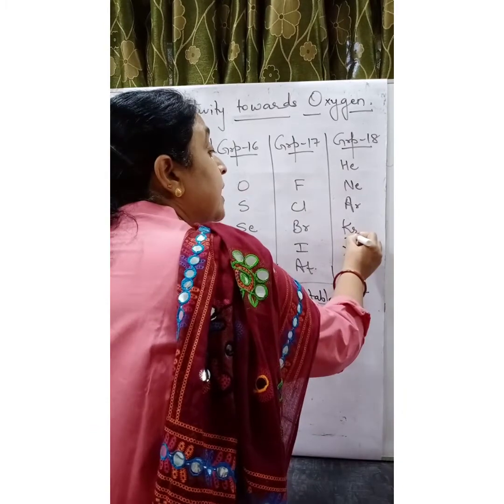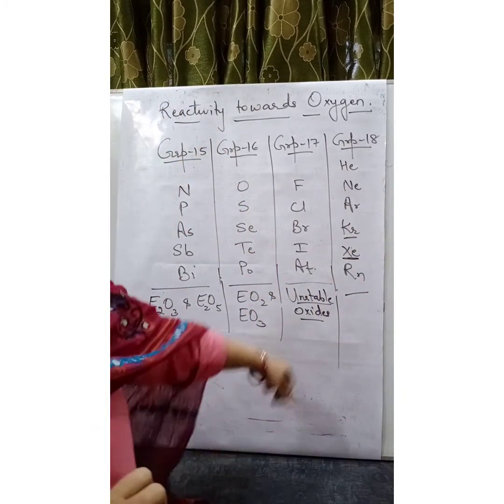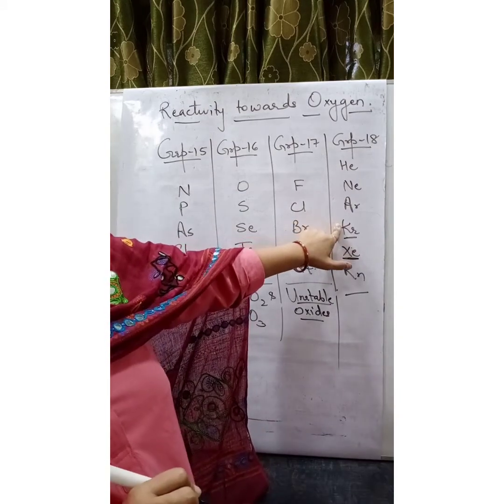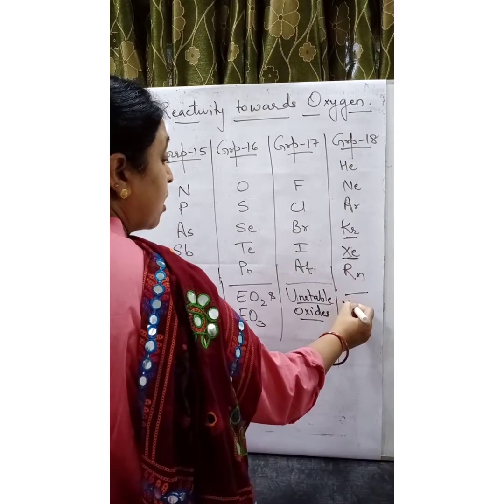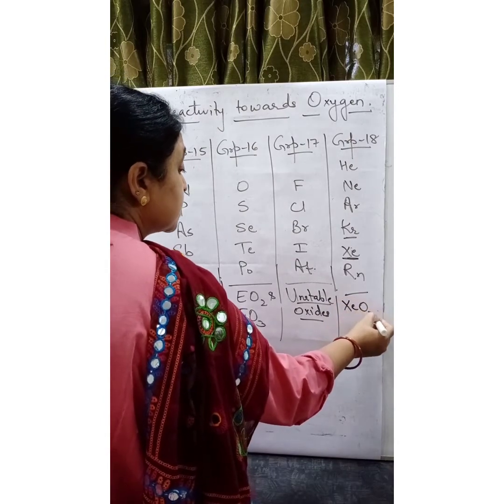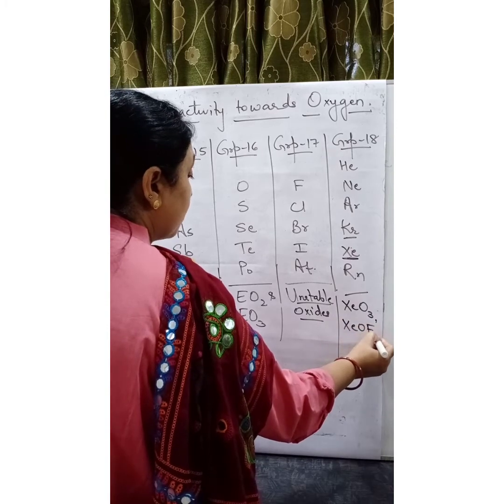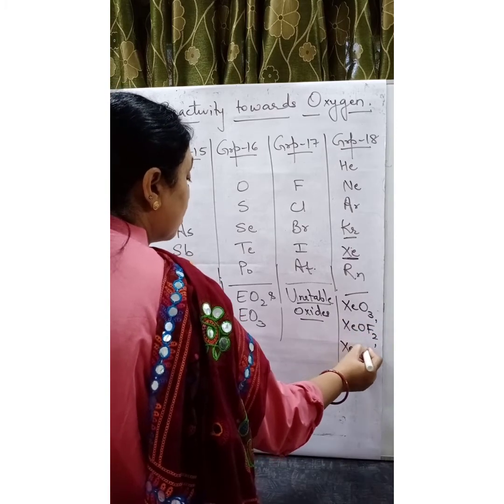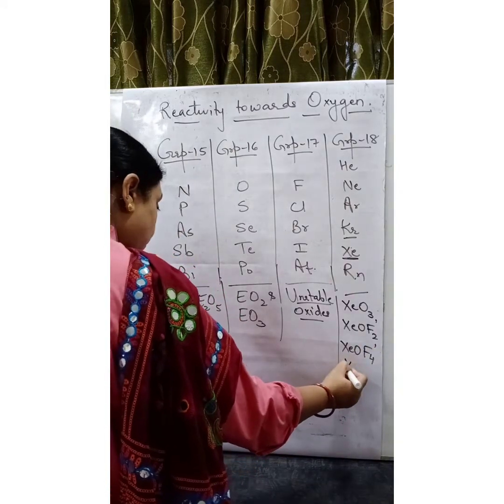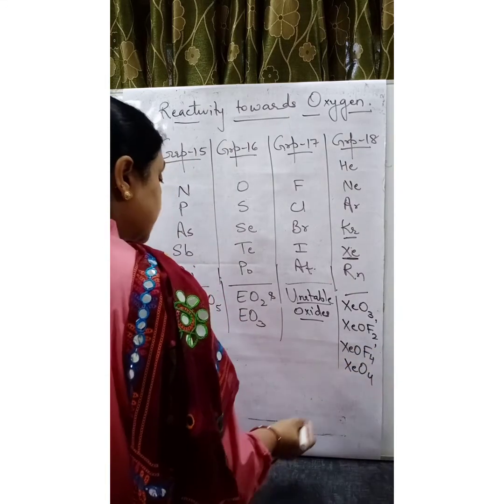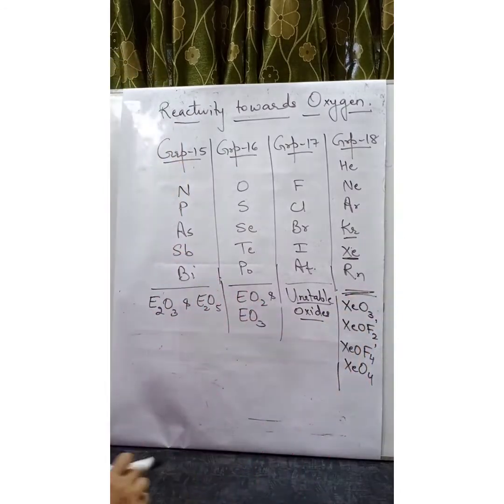However, krypton and xenon are found to react with oxygen. The compounds of krypton are completely unstable. However, some compounds of xenon are known, having the formulas XeO3, XeOF2, XeOF4, XeO4. All these stable compounds of xenon have been known.